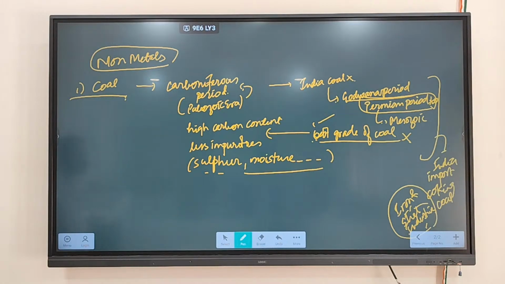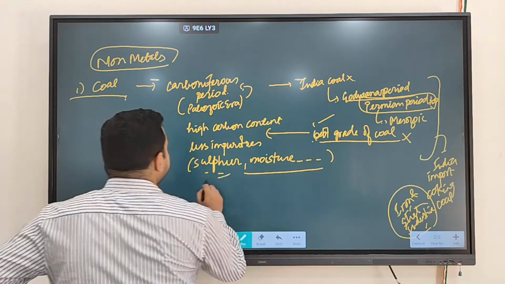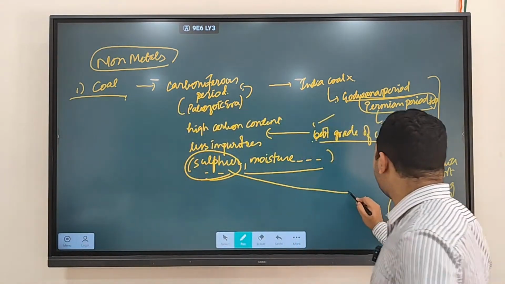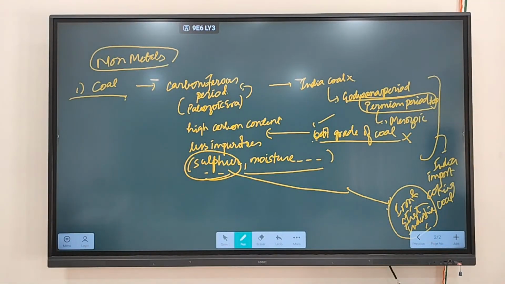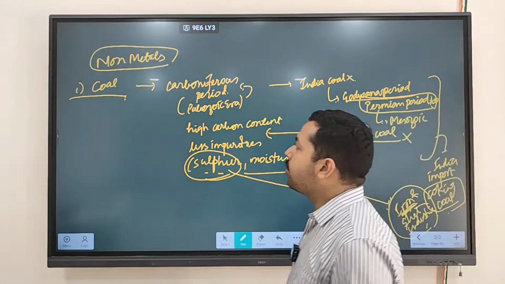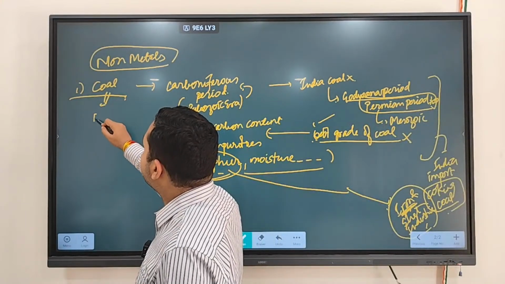So if you use sulfur-rich coal, iron will become weak and brittle. That's why you use coking coal, which does not contain much sulfur and other impurities. This is the reason why we import coking coal, because we don't have the best grade of coal. Clear? Now coal, because of its importance, was earlier known as what?